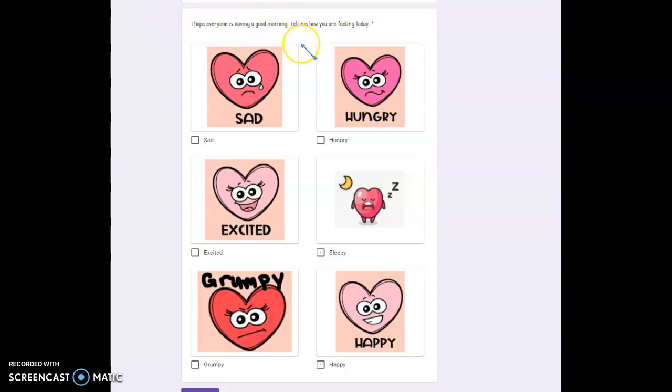All right, so remember, click on that picture. It will take you to the form, and then you can choose which ones you want, and then hit submit, and it will send it to me.